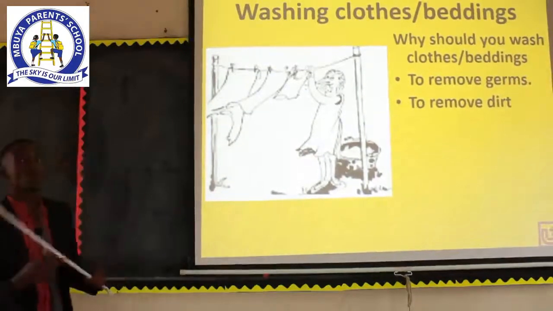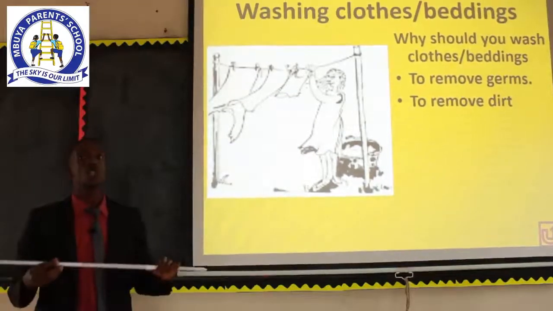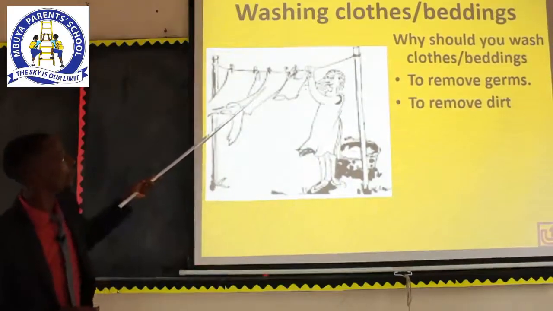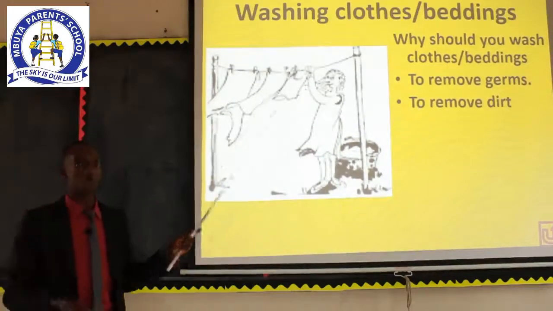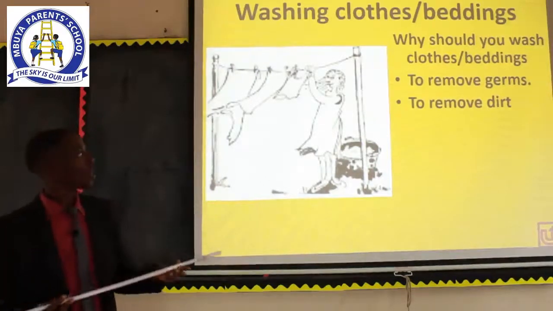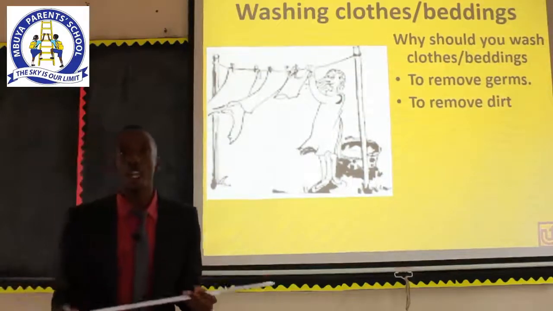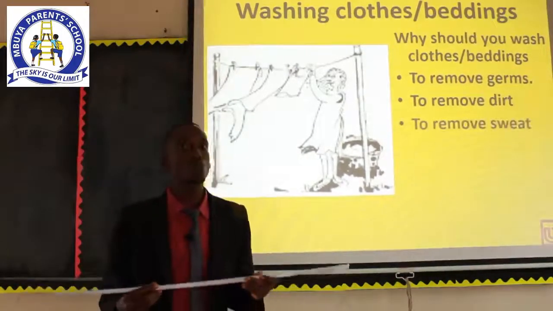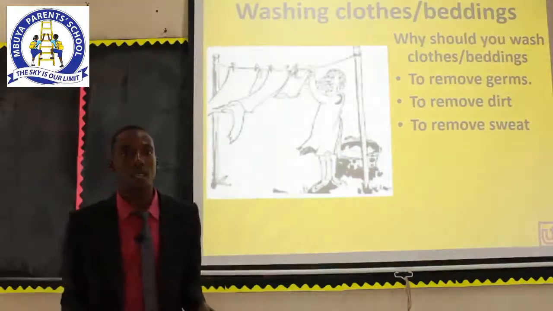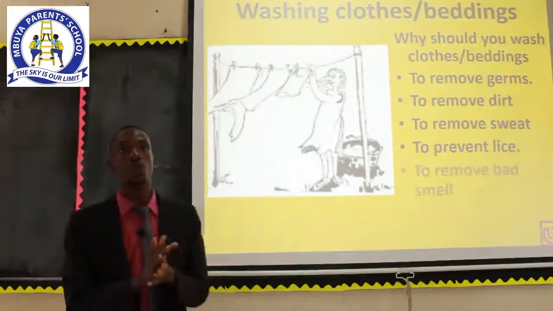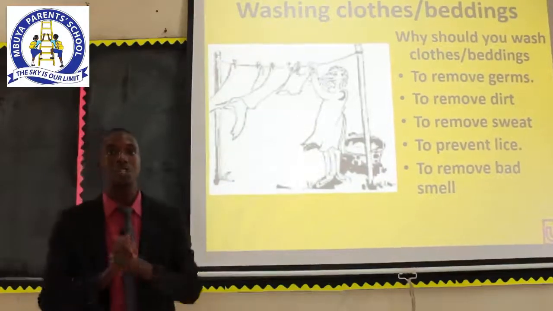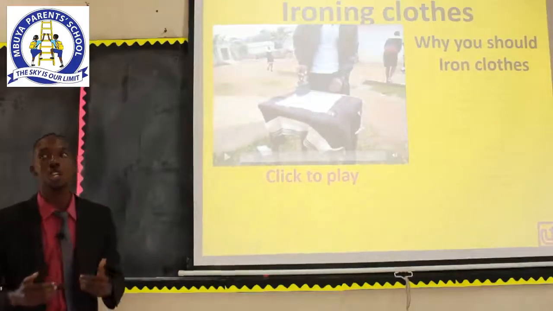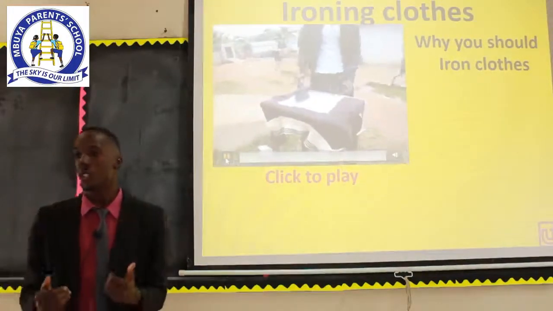While washing, you remove the germs. After washing, you hang your cloth under the sun. The sun heat will kill the remaining germs in the clothes. So when your cloth has finished drying, you remove it from the wire, and there are some germs which remain. You need to iron the cloth so that you kill the remaining germs. So ironing clothes is also another way of maintaining proper personal hygiene.